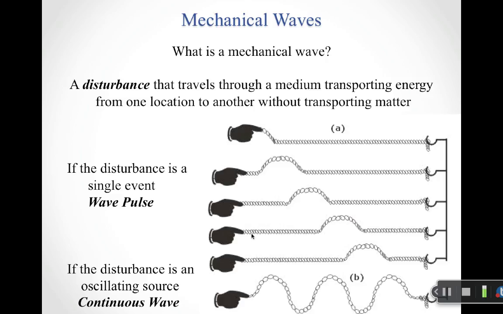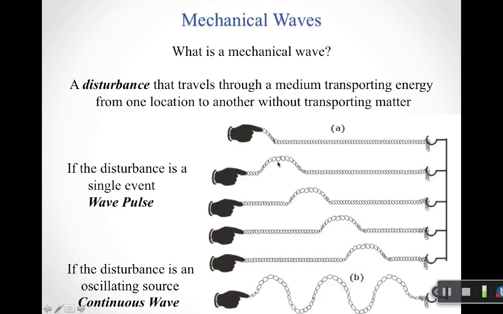So we said with our definition for a mechanical wave that it's a disturbance. And so there's two ways that we could deal with this disturbance. The first is simulated in this top series of pictures here. So notice that I've got someone holding a string. So clearly I'm going to send a wave through a string. So the string here is my medium. And the fact that each piece of the string is connected to the next piece is how I'm able to send energy without sending matter.